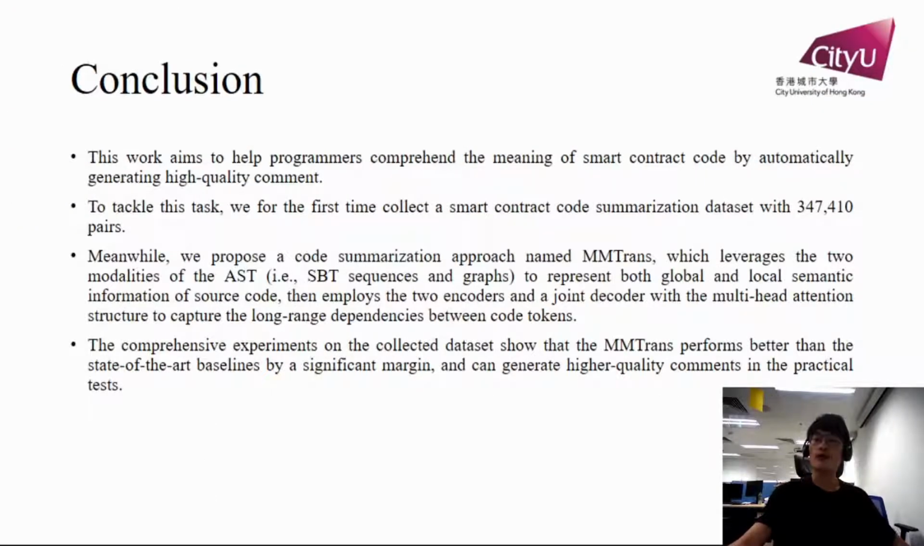To sum up, we for the first time constructed a large dataset for smart contract code summarization, and second, we propose a novel method to handle it entitled MMTrans. The experiment shows that the MMTrans performs better than the state-of-the-art baselines by a significant margin, and can generate higher quality comments in practical tests.